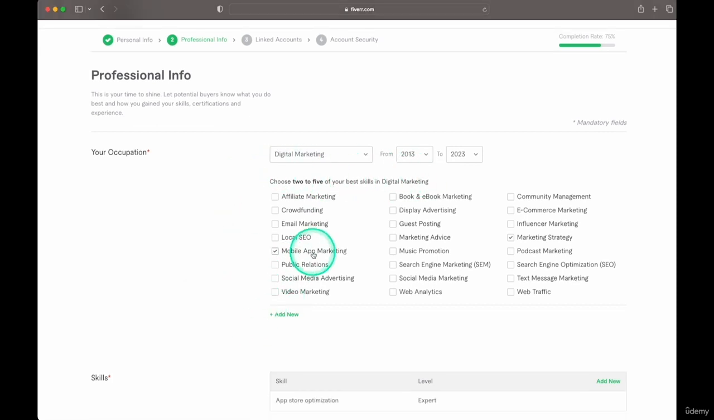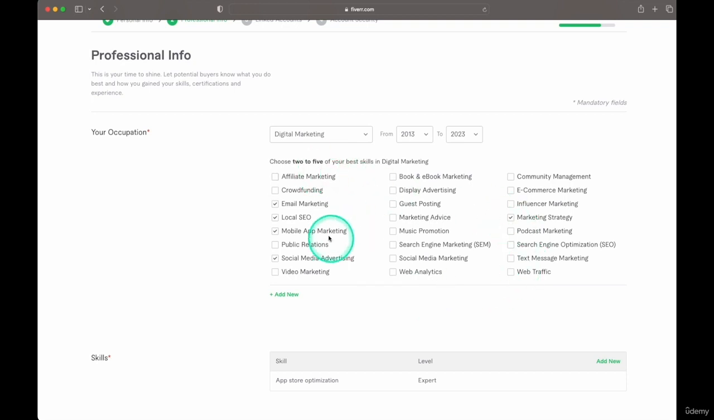I've selected mobile app marketing and marketing strategy because that's the experience that I have. So you should put in the experience that you know. Based on the work that I have done in the past, I've also done email marketing, SEO, and a lot of social media advertising. So you select the ones that are available for you, and you can do a maximum of 5.